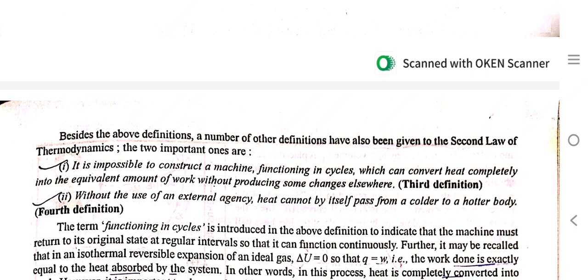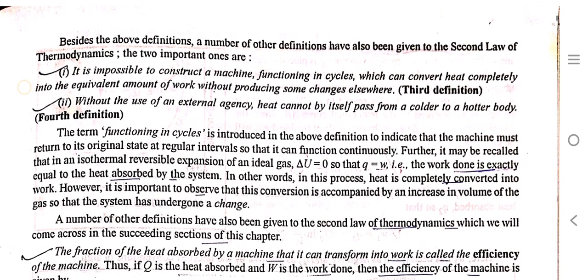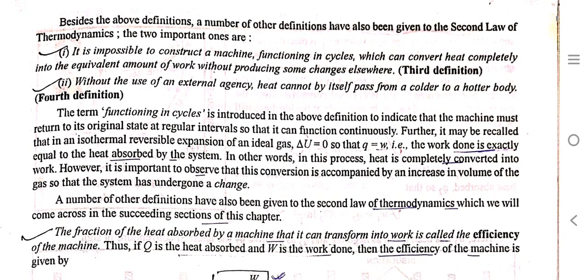Besides the above definitions, a number of other definitions have also been given to the second law of thermodynamics, which is: it is impossible to construct a machine functioning in a cycle which can convert heat completely into the equivalent amount of work without producing some change elsewhere. That is the third definition. And heat, without the use of an external agency, cannot by itself pass from a colder to a hotter body. That is the fourth definition. The term functioning in a cycle is introduced in the above definition to indicate that the machine must return to its original state at regular intervals so that it functions continuously.